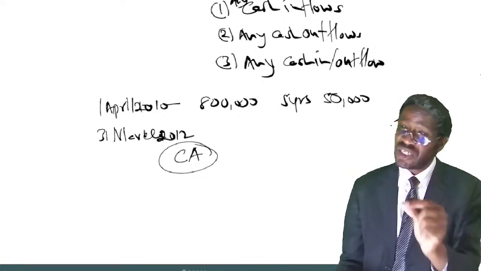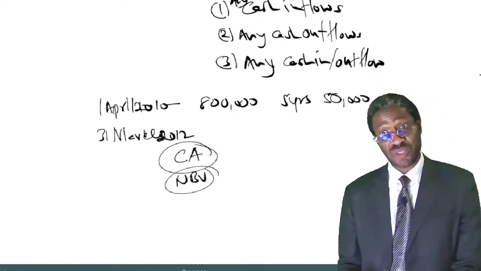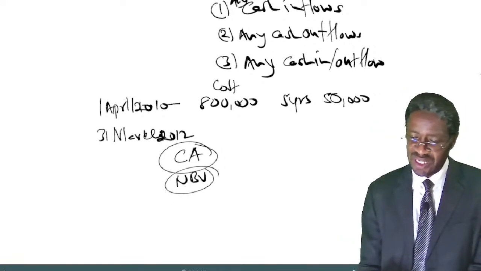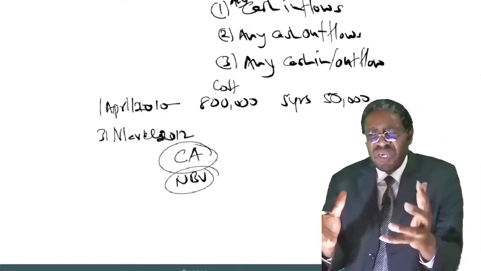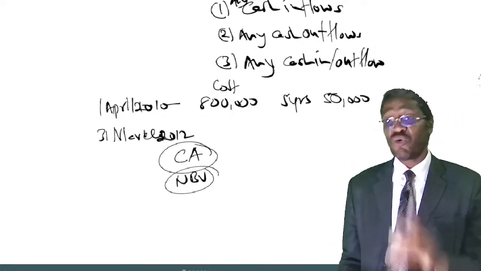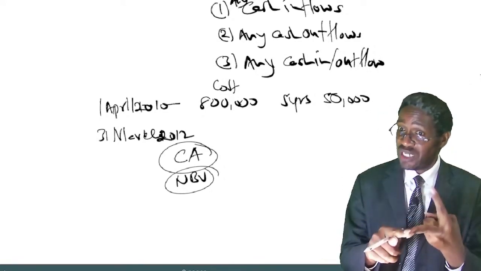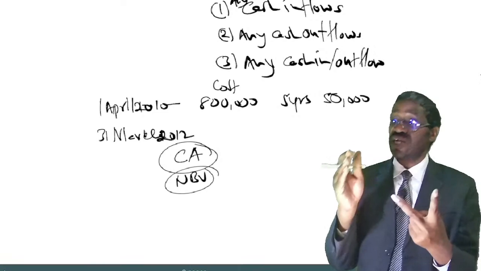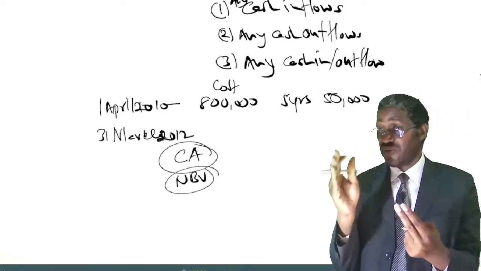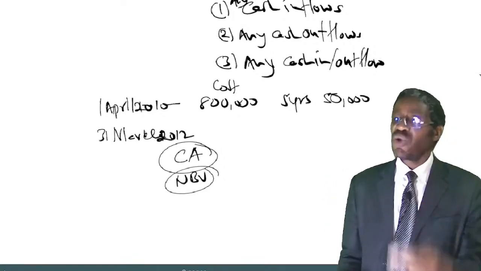So the examiner wanted you to determine the net book value as at 31st of March. Meaning, take the cost of the asset, which is 800,000, minus the accumulated depreciation of that plant. For how many years? 2 years. We bought it in April 2010. That year went on until 31st March 2011, and the other year went on until 31st March 2012. Those are 2 years.